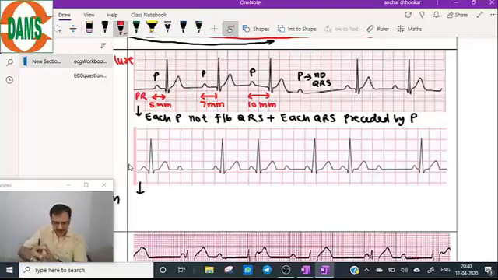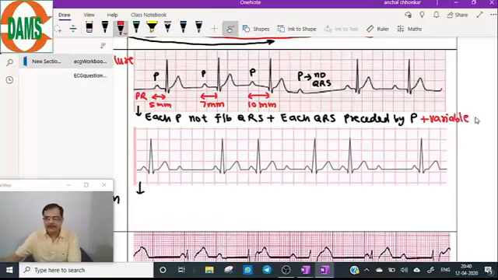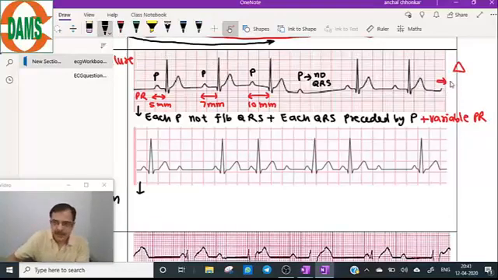Yes, it is a progressive prolongation of the PR interval. So that means a variable PR interval. Diagnosis without any second thought will be Mobitz type 1.